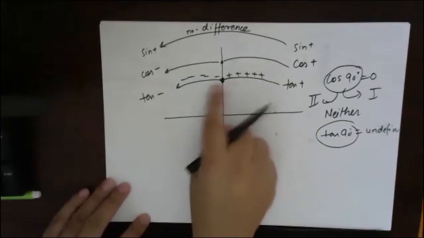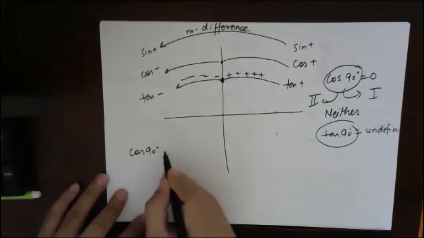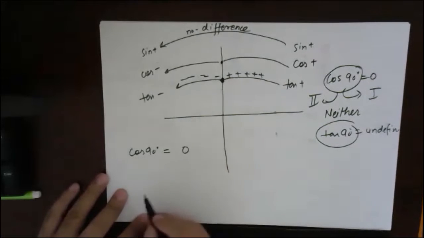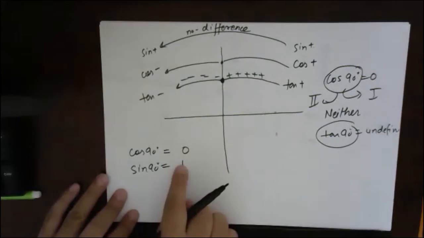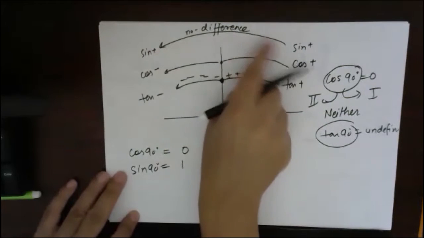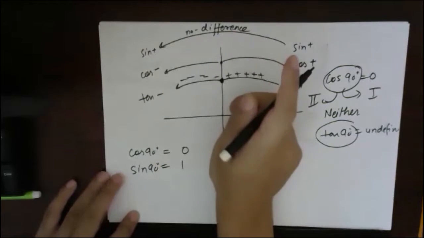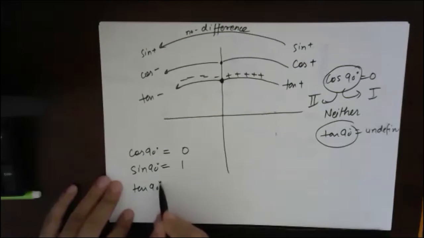So we will only talk about 90. Suppose somebody asks, what is cos of 90 degree? It is simply 0. Sine of 90 degree, we will simply say it is 1, because the sign of sine is not changing. It is positive, positive, so here it won't make any difference. And tan of 90 degrees is undefined.